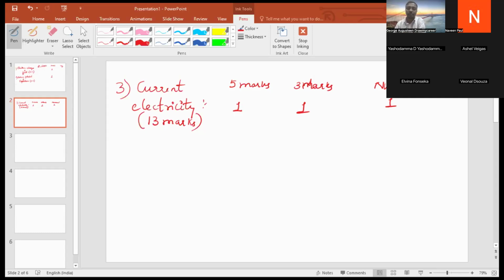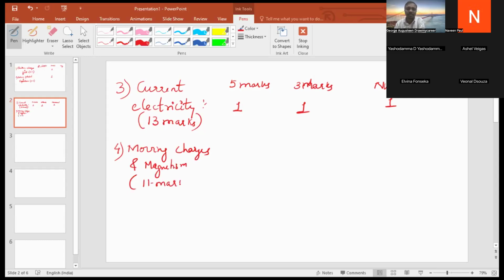Okay, moving to the next chapter, that is moving charges and magnetism. The marks weightage for this chapter is 11 marks.